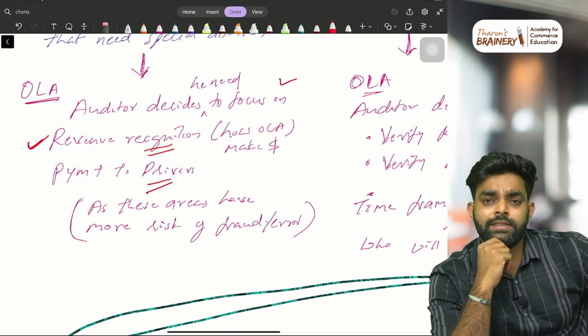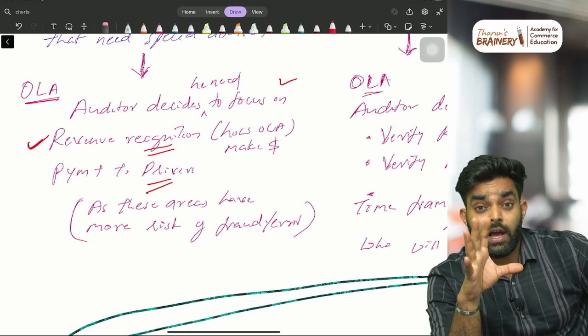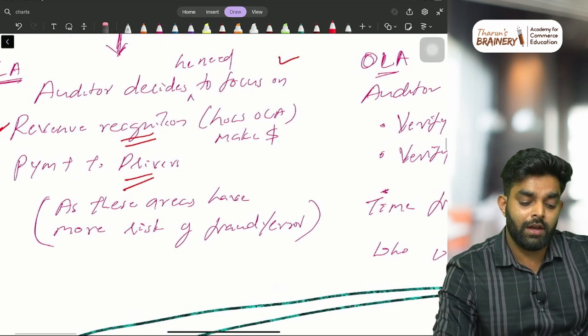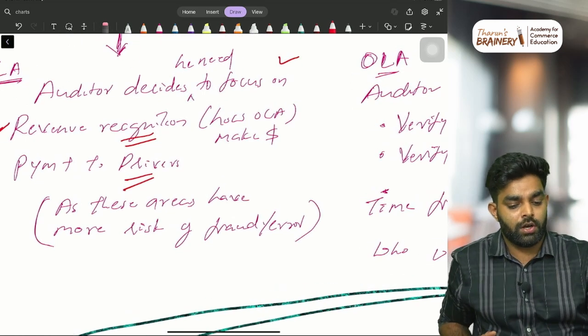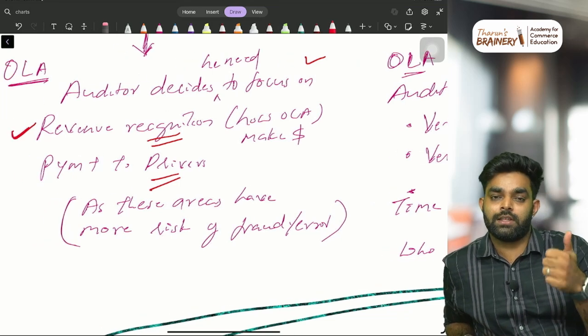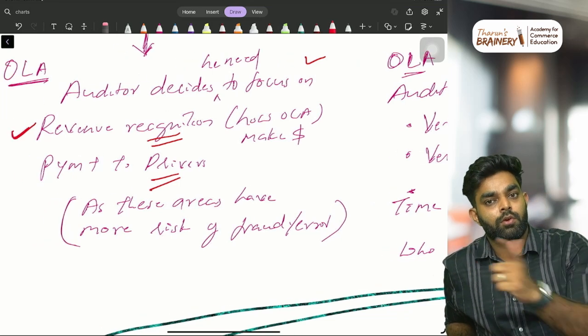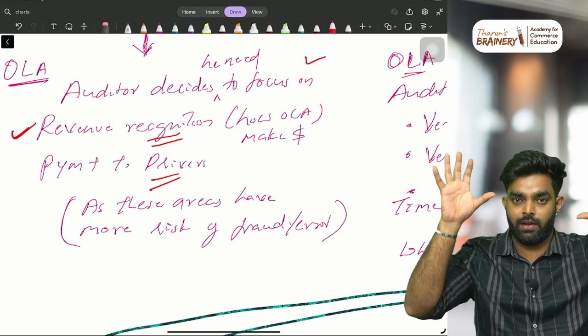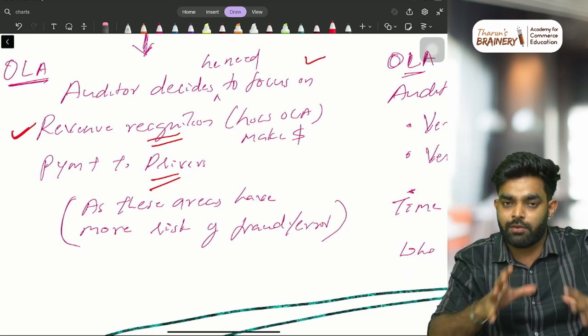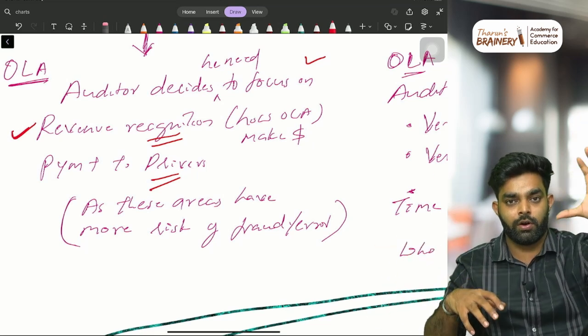So next is Ola, how we are going to audit. In the case of Ola, first the auditor will decide, okay, we need to focus on revenue recognition: how Ola is recognizing the revenue, how Ola is making payments to the drivers, all these things. That is the game plan. These are the areas we need to focus on. The auditor will decide. That is the audit strategy.